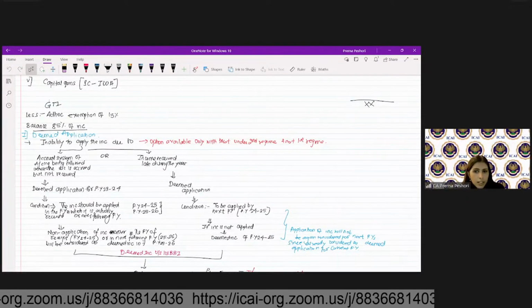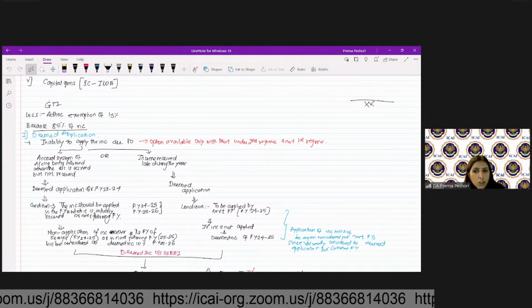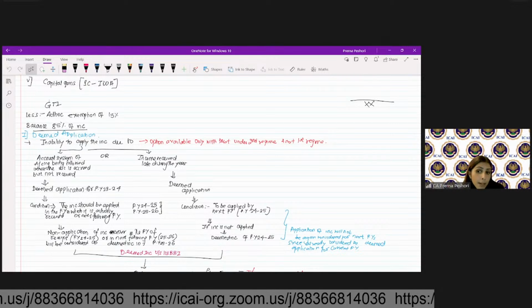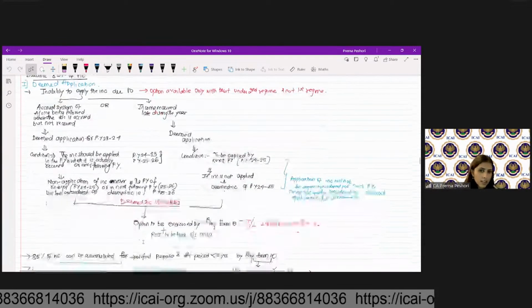Are we clear? Now, once this is already considered as income of this year, application of income, this will not be again considered as application of the next previous year, because this is considered as application in this year.